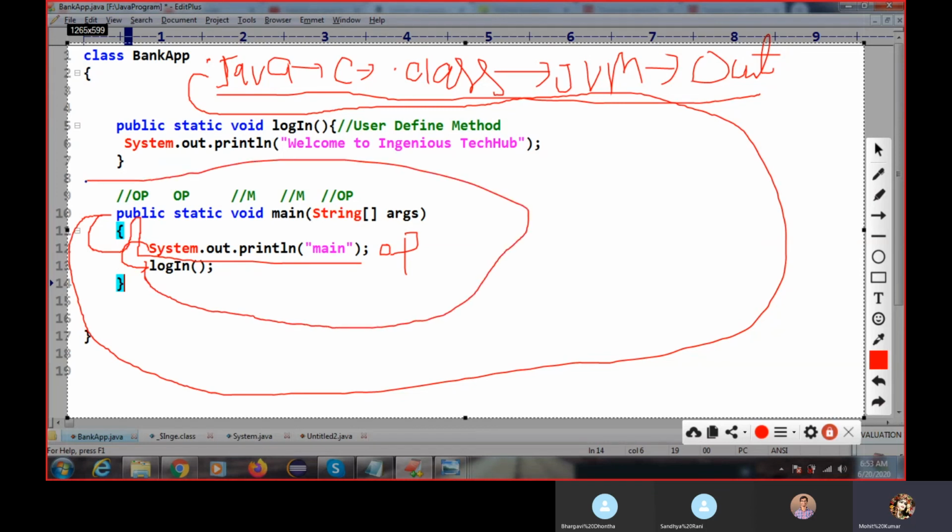It will search till class level. If it is there, then it will enter inside this block and the method executes from top to bottom. Then this line of code will be executed and finally your control will come back inside this main method.